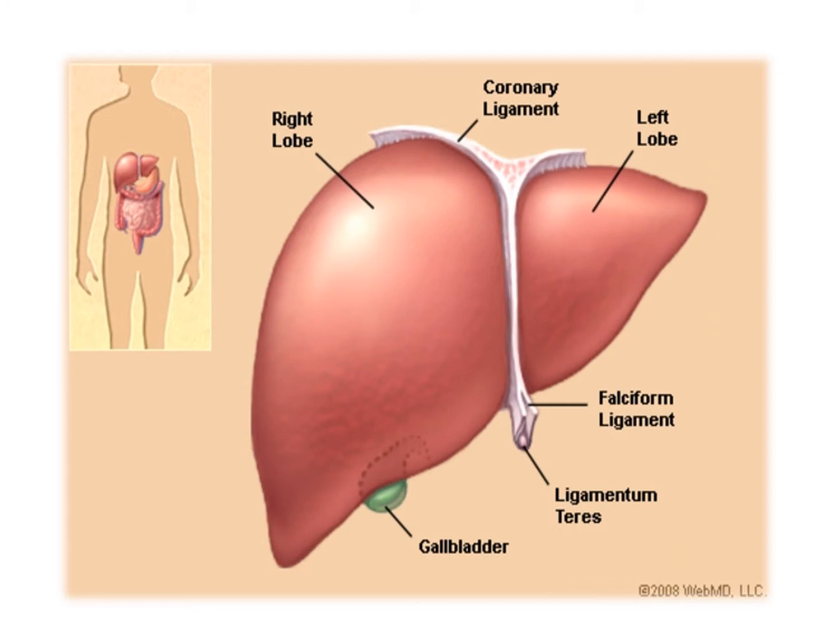The largest internal organ and gland of the body. Color is dark red. Weight of the liver is 1.5 kg. It is situated on the right side of the abdomen below the diaphragm. It is bilobed. The right lobe is larger than the left lobe.